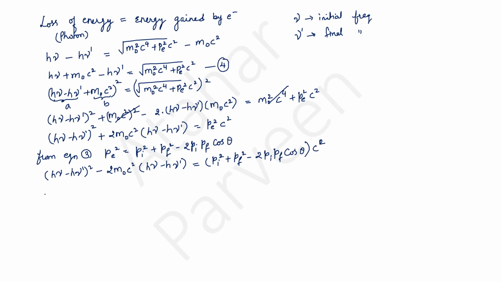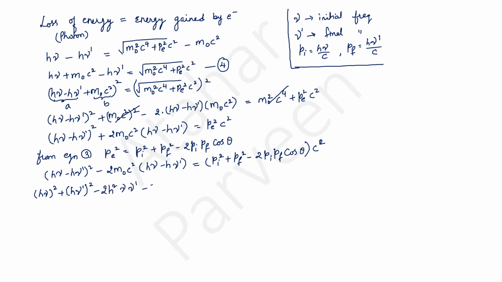Now we know that the initial momentum Pi was equal to h nu by c and the final momentum Pf was equal to h nu dash by c. Now we can substitute the values of Pi and Pf in the above equation, and also let me expand h nu minus h nu dash whole square as a minus b whole square. So I can write h nu whole square plus h nu dash whole square minus 2 times h square nu nu dash, plus 2 m naught c square into h nu minus h nu dash.